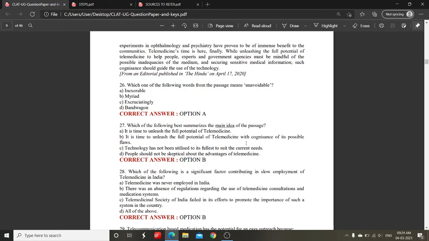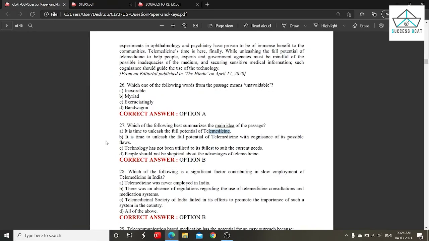Okay, now we have two options left with us. It is the time to unleash the full potential of telemedicine. And it is the time to unleash the full potential of telemedicine with cognizance of its possible flaws. Now the first option is not complete, whereas the B option is a complete answer. I mean, the first is not half complete, but yes, it is not complete, and the B option is complete. So if you follow the approach to a passage, you will get most of your questions correct.